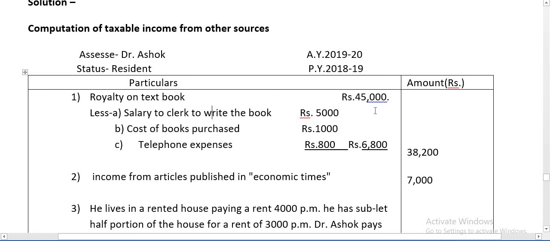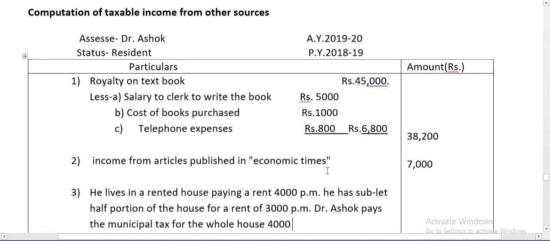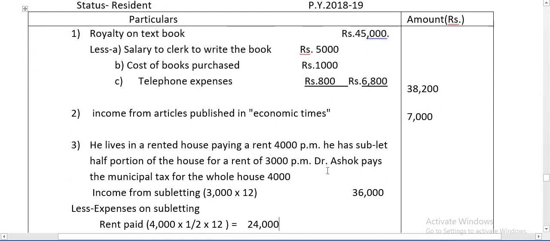Royalty on book rupees 45,000. Salary to clerk, cost of books purchased, telephone expenses: these are all expenses on royalty. They should be deducted. So royalty and books total taxable value is 38,000. Next, income from article. If the article is published in a magazine or in the Economic Times or a newspaper, it is taxable under the head income from other sources. Next point. He lives in a rented house paying a rent of 4,000 per month.